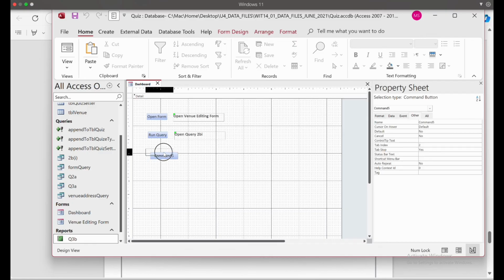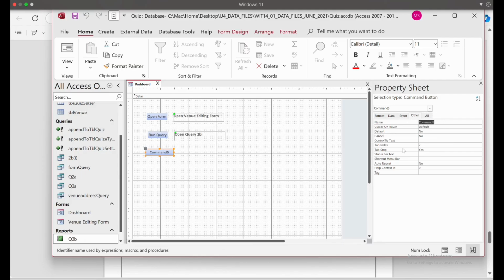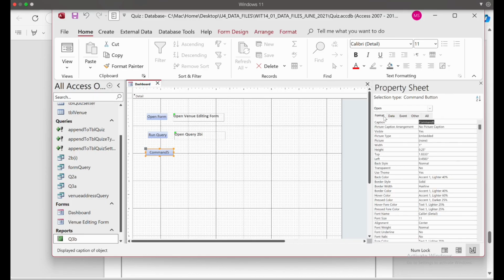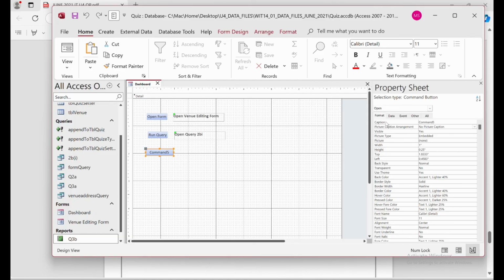Okay, so now I need to change the name, right? For changing the name, actually I have to click here and then caption. Yes, for the caption, just change it to open.